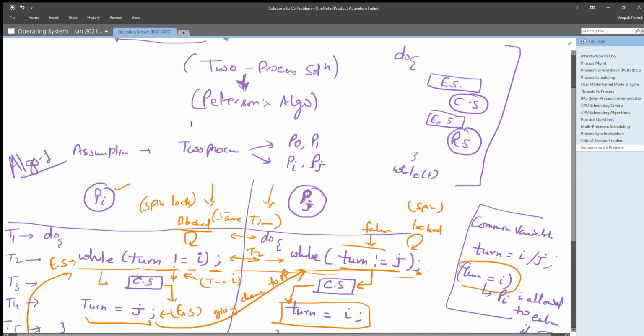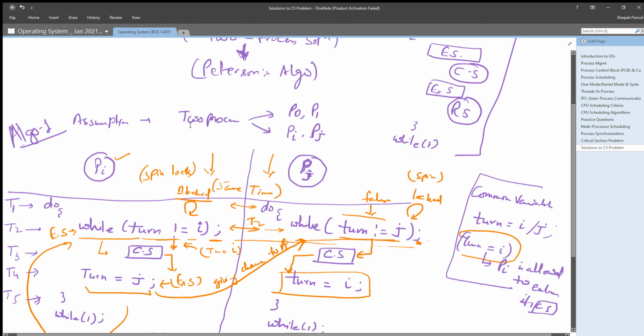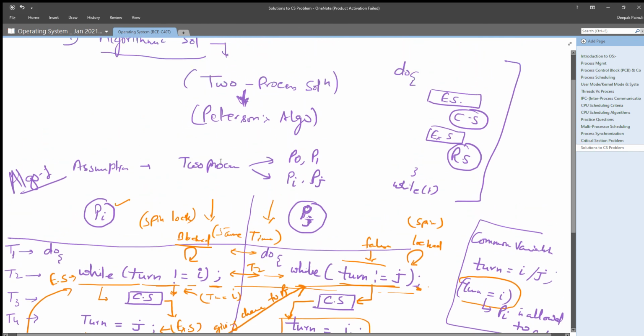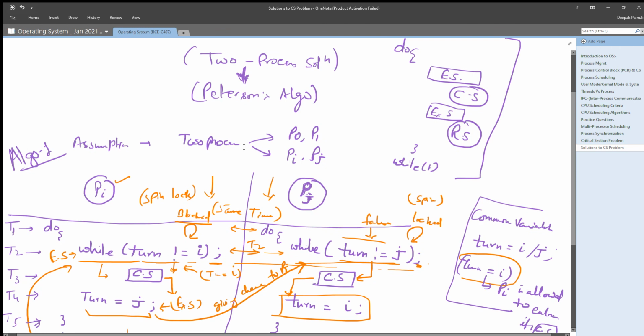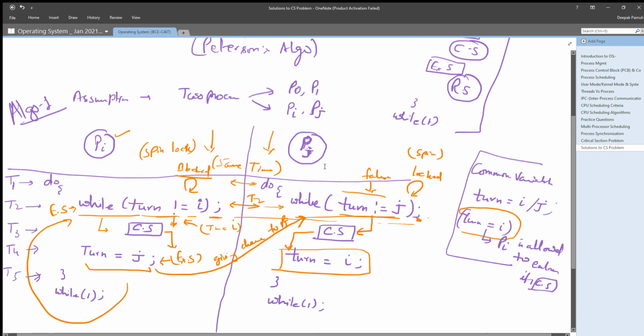This is the algorithmic solution we have discussed, where the assumptions are there will be two processes, named P0 and P1 or Pi and Pj. We are assuming Pi and Pj for algorithmic understanding purpose.